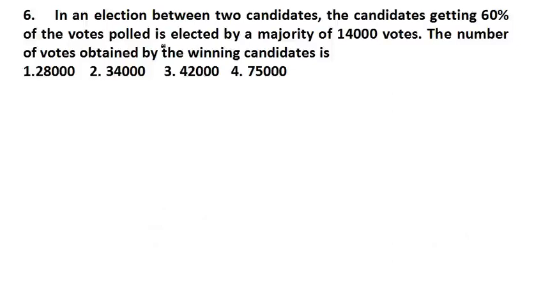Question number 6. In the question it is said that in an election between two candidates, the candidate getting 60% of the votes polled is elected by a majority of 14,000 votes. The number of votes obtained by the winning candidate. Here it is asking the value of this 60%. Understand? It is asking what is the value of this 60%.